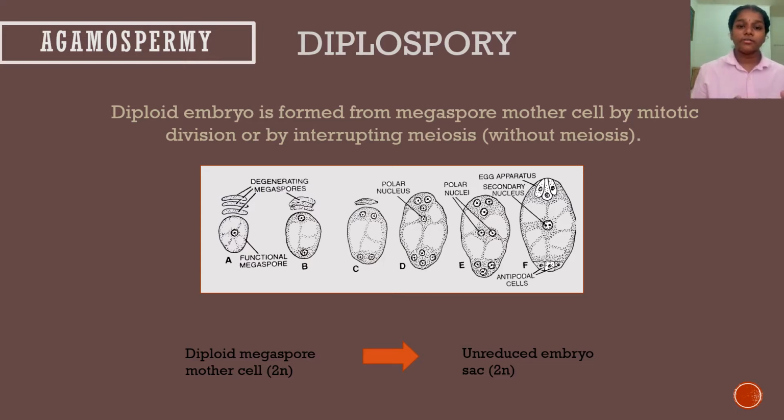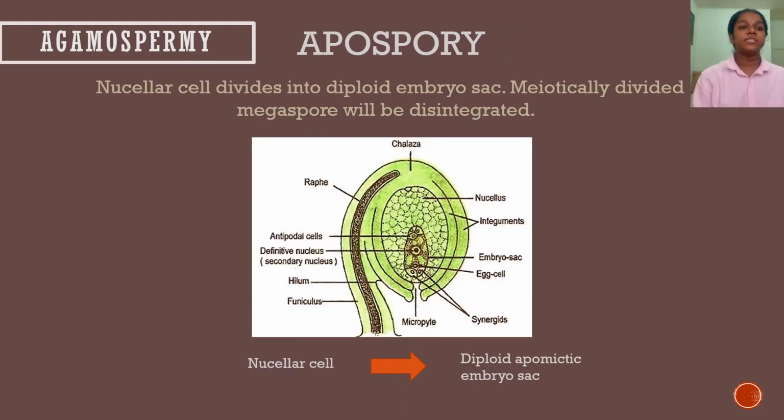So the seed will produce from this unreduced embryo sac, which is in diploid state. In apospory, the nucellar cell divides into diploid embryo sac. So what are the nucellar cells? Nucellar cells are the cells that fill the space inside the ovules. The megaspore is also placed within these nucellar cells. So in this apospory, the diploid nucellar cells will undergo mitotic division and will produce diploid apomictic embryo sac, not the megaspore mother cell.